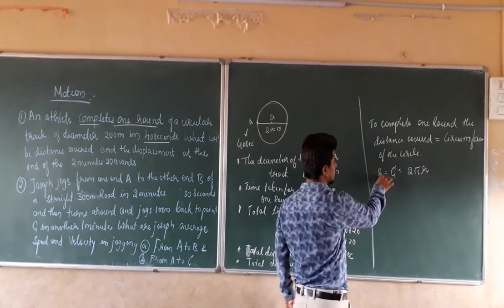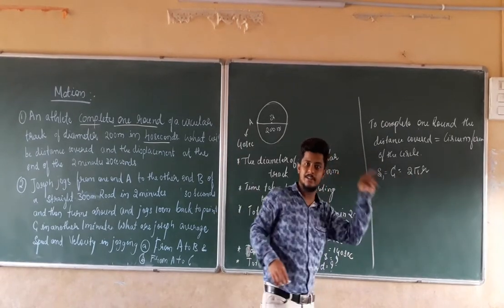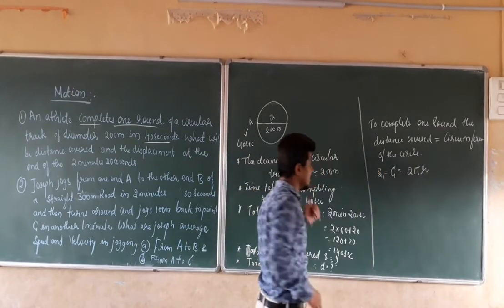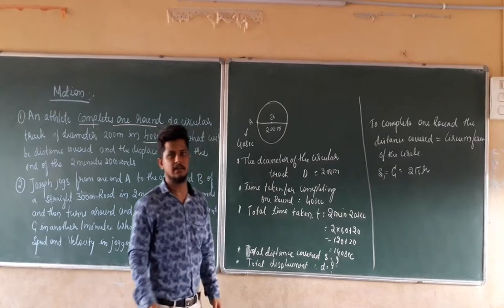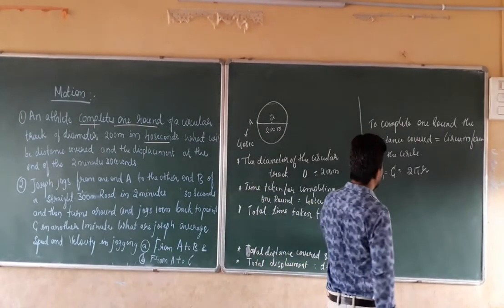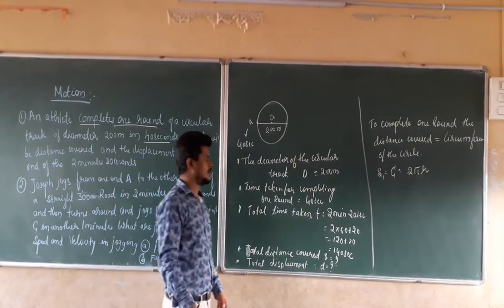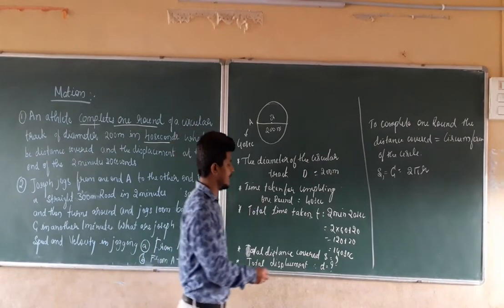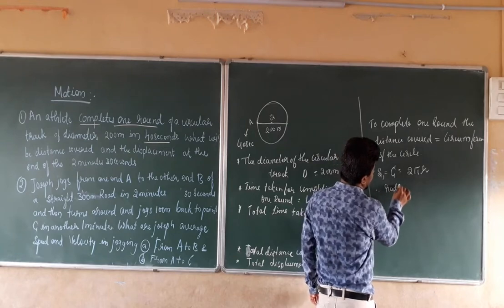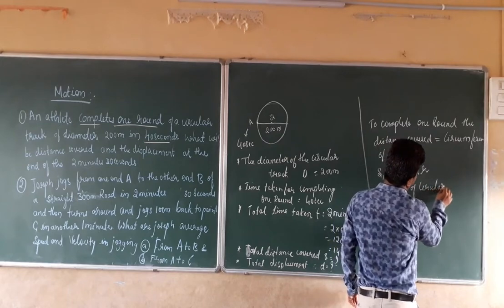Let it be S1. Why S1? It is the distance covered for one round, not the whole journey. That is nothing but the circumference of the circle, which is equal to 2 pi r. So what is the value of r? In this statement the value of r is not given, so you have to calculate it. r is the radius of the circular track.